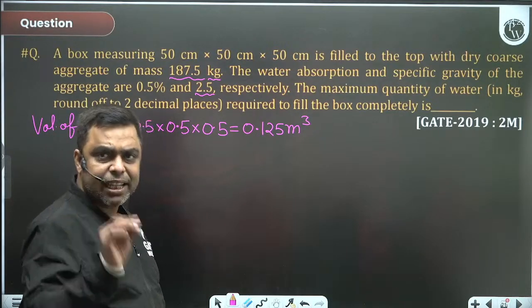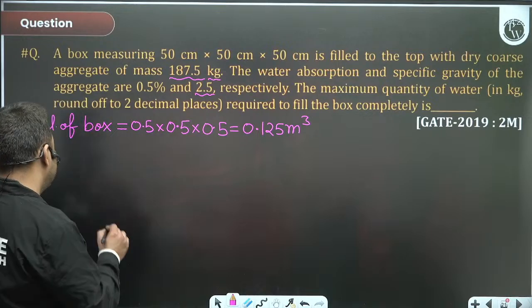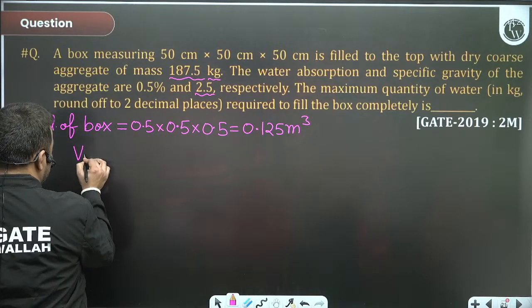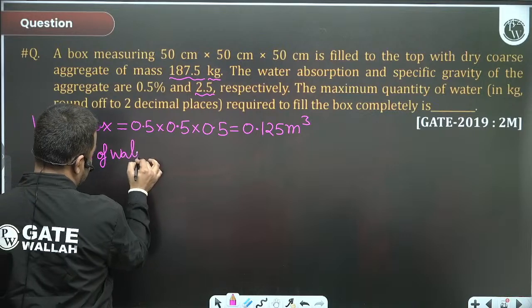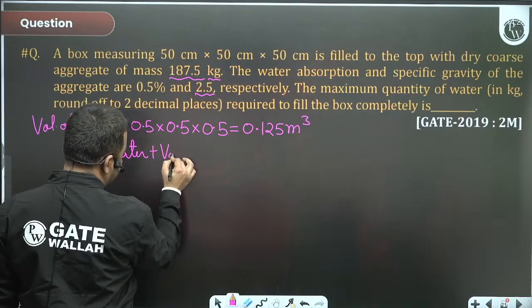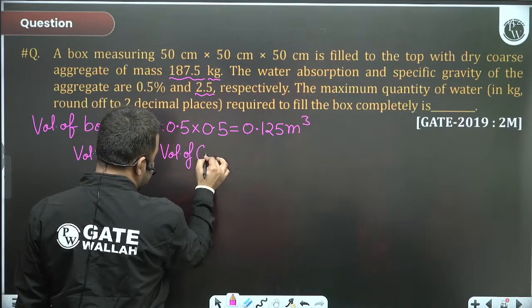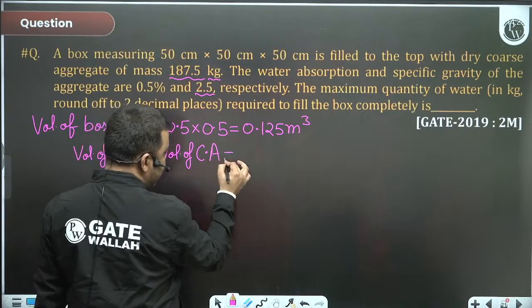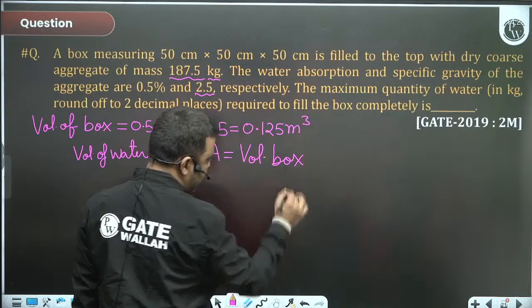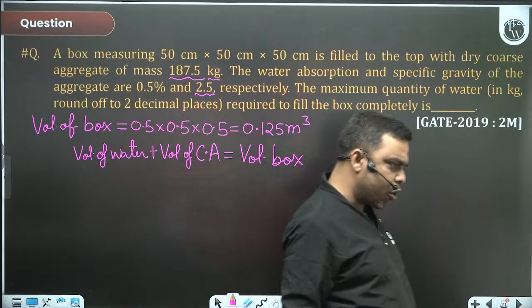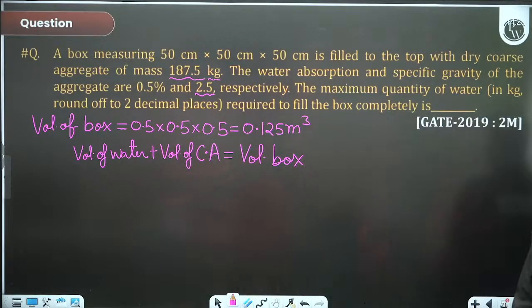So can I say that volume of water plus volume of coarse aggregate will be equal to volume of box? Regarding water absorption, we'll be discussing it separately.